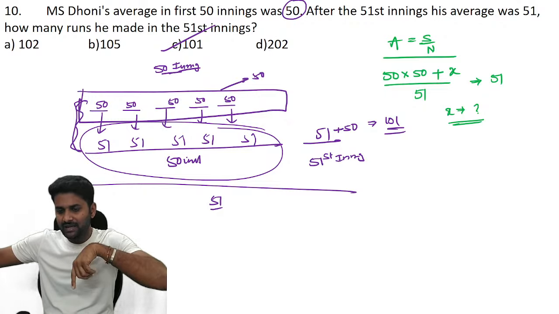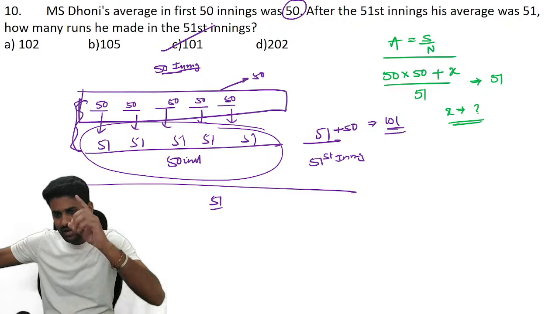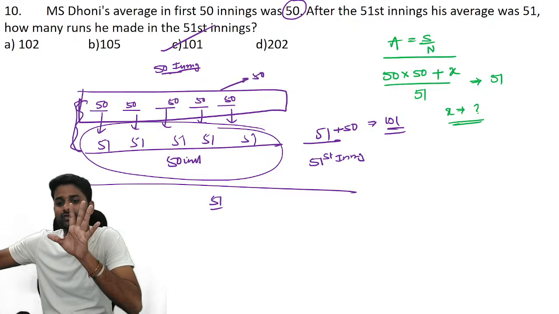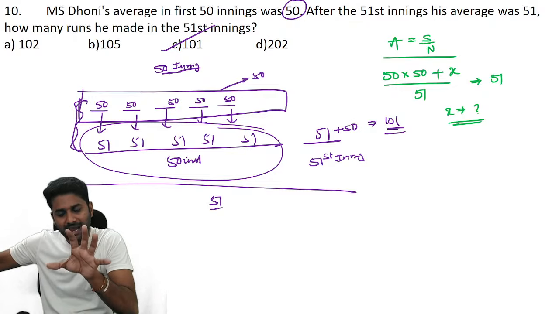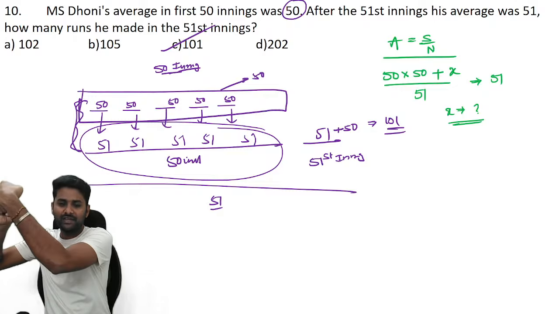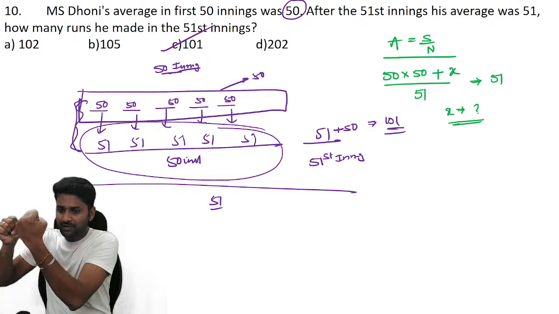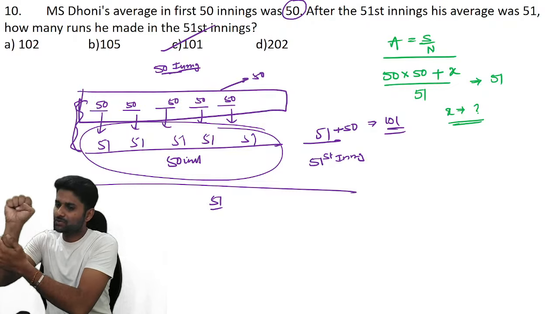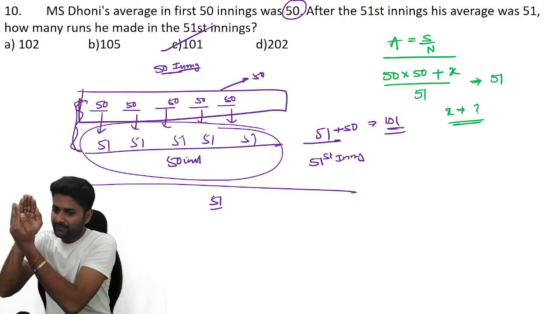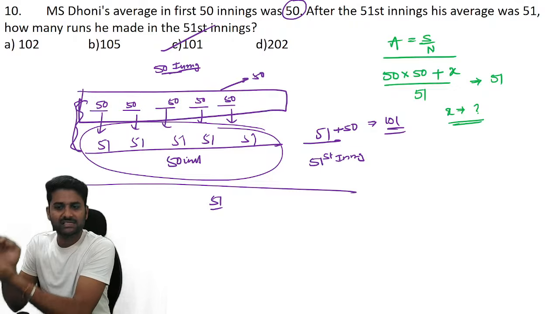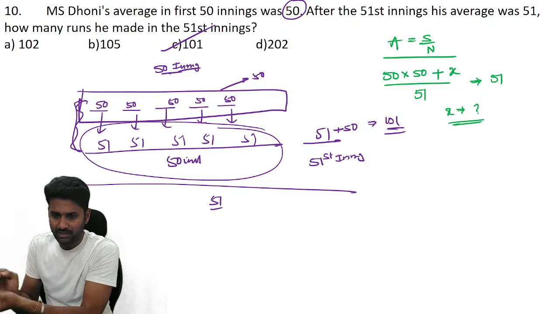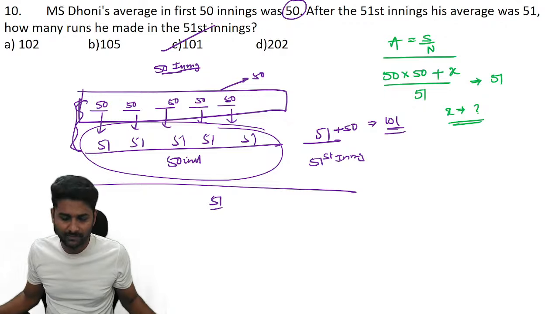In every innings, we have to score 1 extra. And for 50 innings, we need 50 runs extra. So we have to balance this information in the 51st innings. That's why we have to balance the previous 50 units, and in this innings he scored 51. It means in the 51st innings, if he scored 101, then the overall average becomes 51.